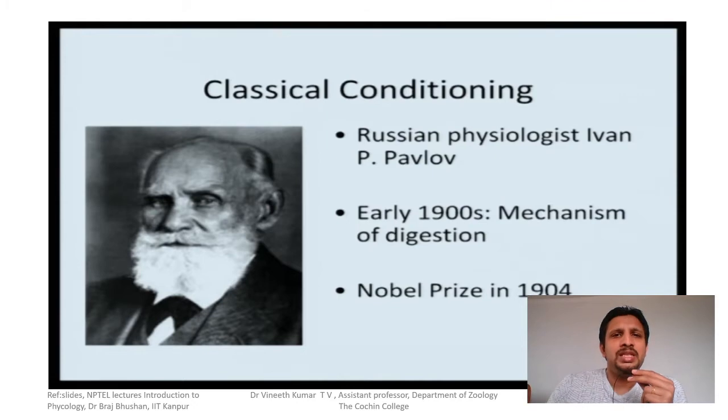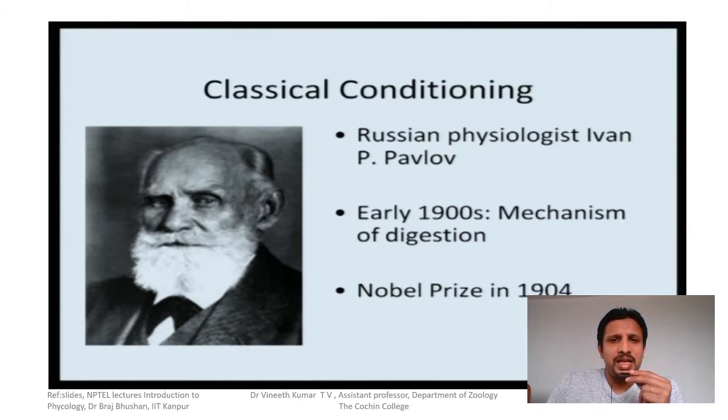There are two important types of associative learning to be discussed: one is classical conditioning, and the second is operant conditioning. The first, classical conditioning, is the Pavlov's experiment with the dog, and we are going to see the details of that experiment.